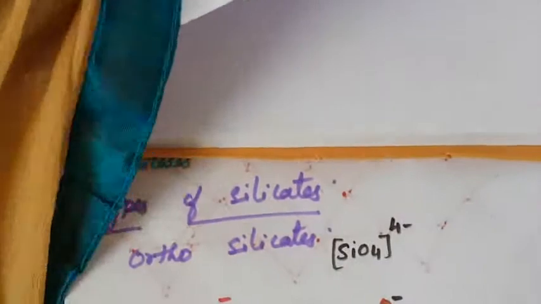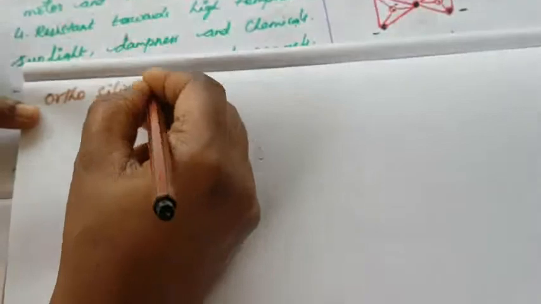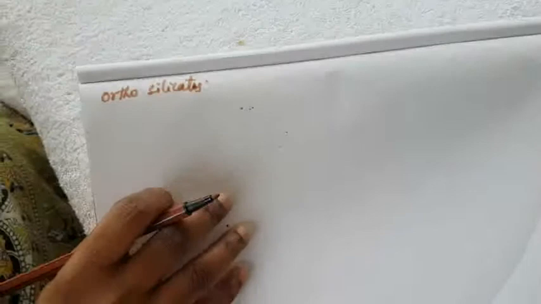Once again, I will draw the structure. The first type of silicate is orthosilicate.